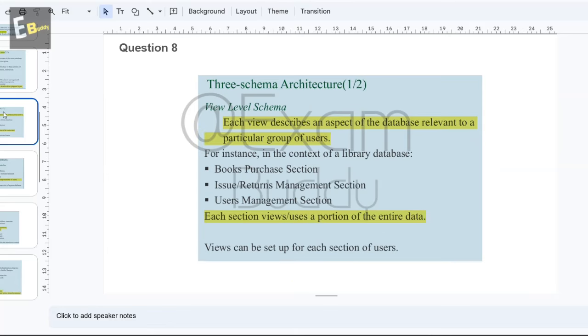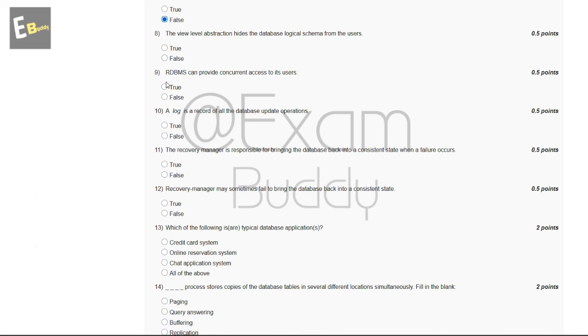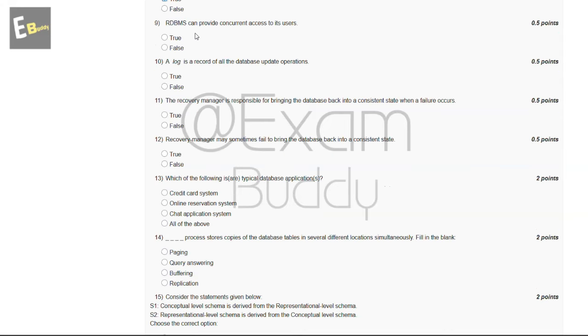The explanation says each view describes an aspect of the database relevant to a particular group of users. Each user's view uses a portion of the entire data. So the answer of our eighth question is A, true. And now let's go to our question number 9. RDBMS can provide concurrent access to its users, true or false? Now let's check the explanation of our ninth question.